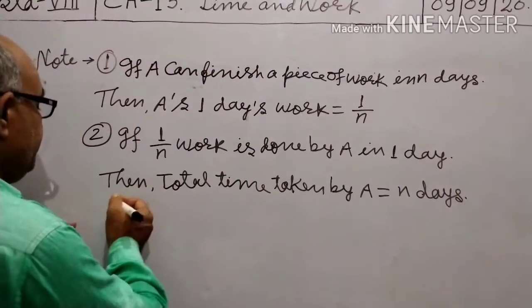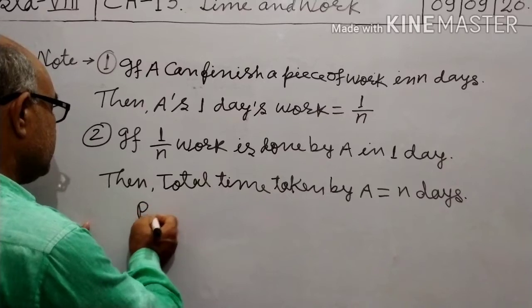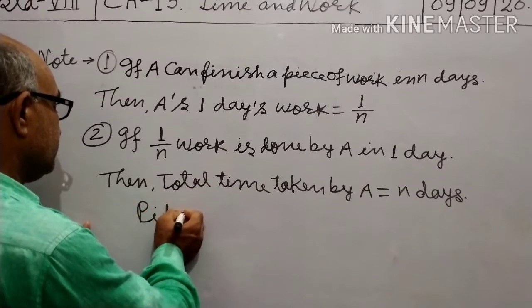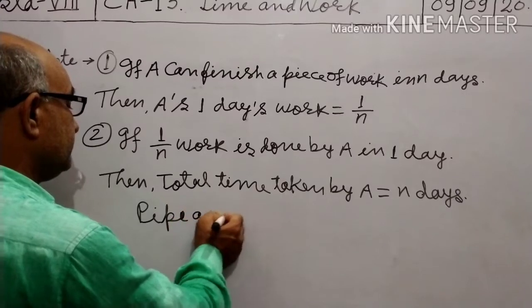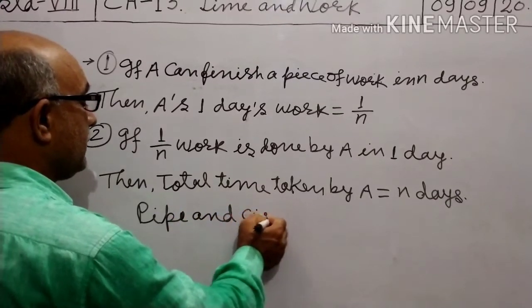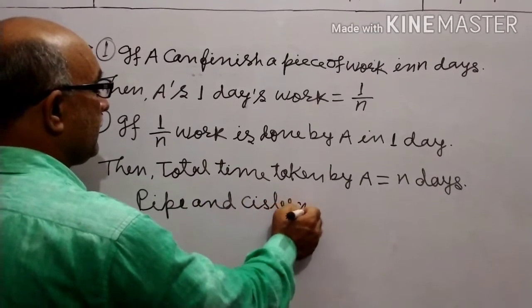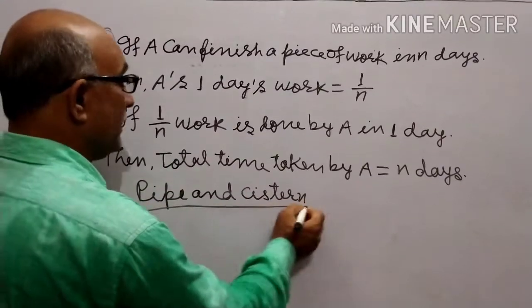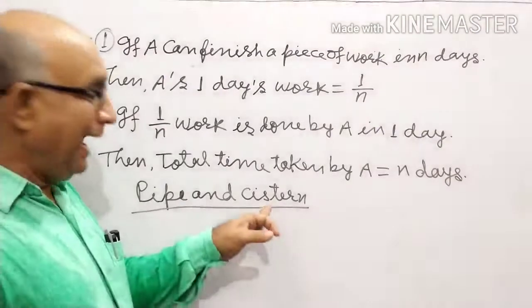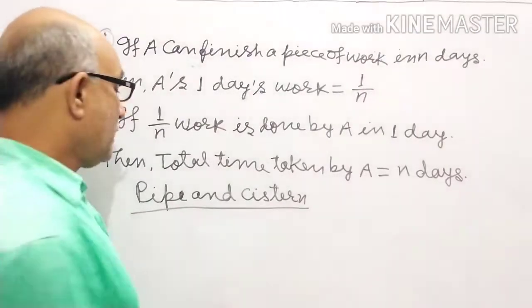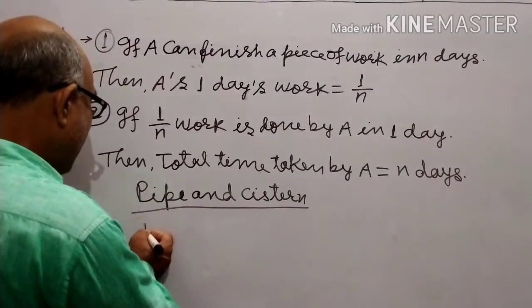Next term is pipe and cistern. Students, a pipe fills and empties the cistern. So there are two types of pipe.